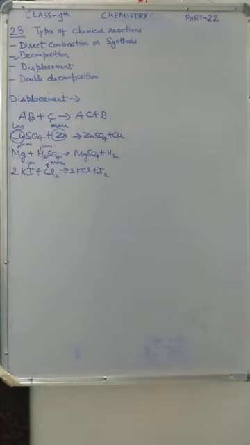In your book also, the activity series of elements is there. You have to see it, and you have to see the other examples also. Now, in my next video I will explain the fourth one, double decomposition reaction, and the exercise of 2B.